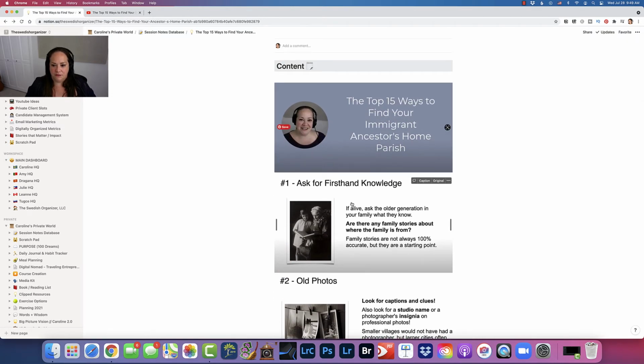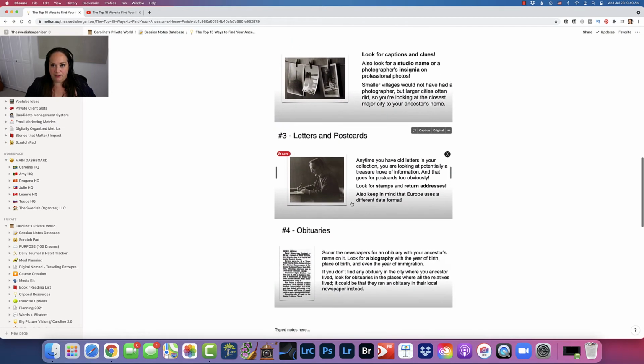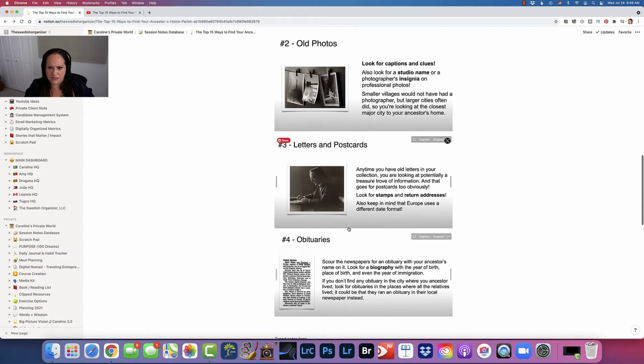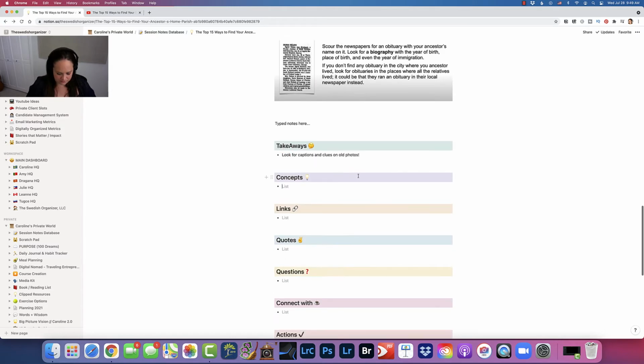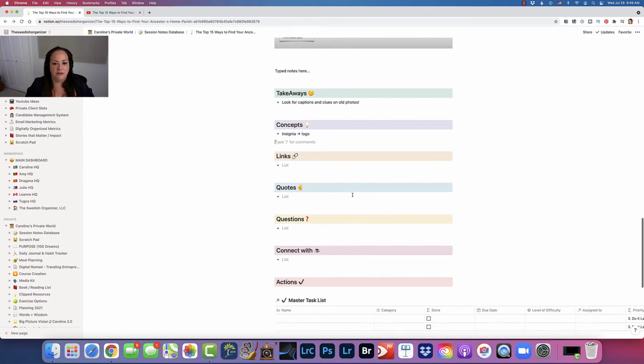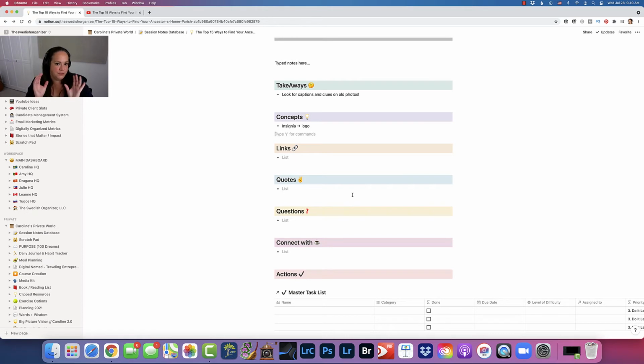I don't have a great example in this particular situation, but maybe I don't know the word insignia just for the heck of it, right? Okay, I can just show that that basically means logo, right? So things like that are new, that are specific concepts that I learn, I will put like that.